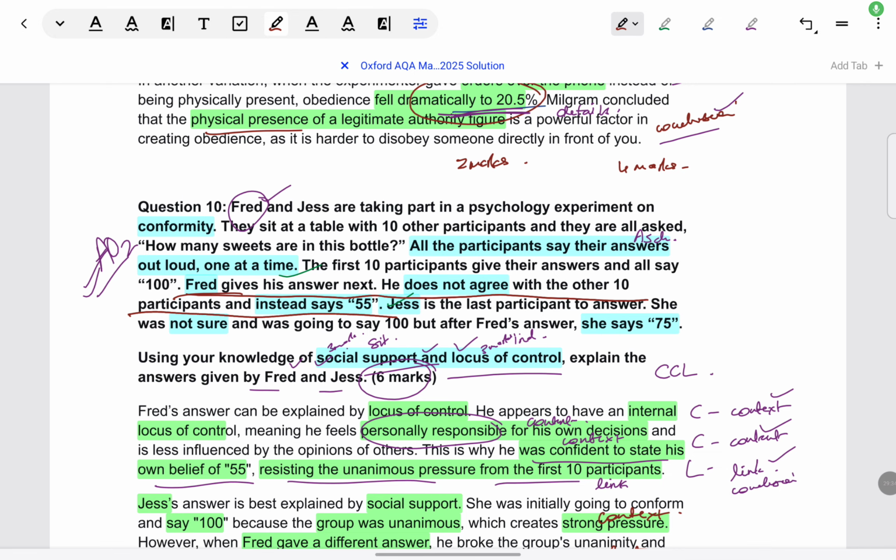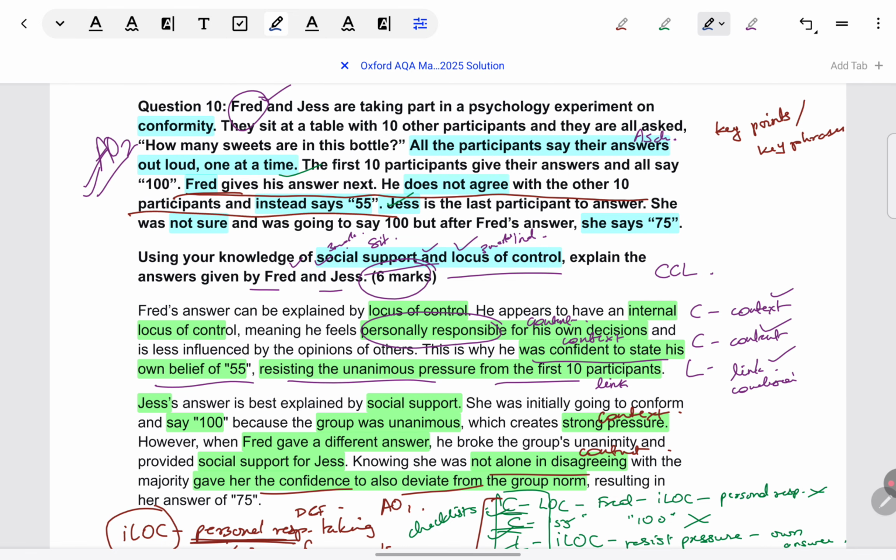But you can put it in your own words. It's just that key things, key phrases, or key points, I would say, don't leave out. Like, see, if I show you in the model answer, there is a mention of he's saying 55. It's not like some belief, some answer, right? So exact wording is not taken, instead it says 55, but a mention of 55 is a key point. That answer which he's giving is deviating from others' answer. So giving that 55 helps to strongly show firmly that this is how he is differing.